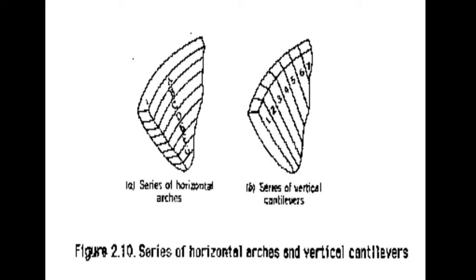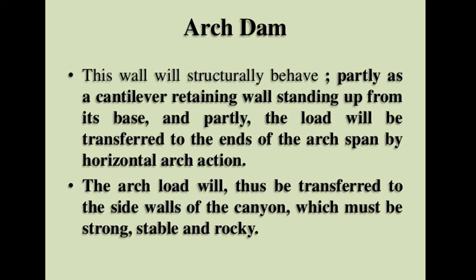This figure shows a series of horizontal arches and a series of vertical cantilevers. In an arch dam, the load is transferred partially by horizontal arches and partially by vertical cantilever action.